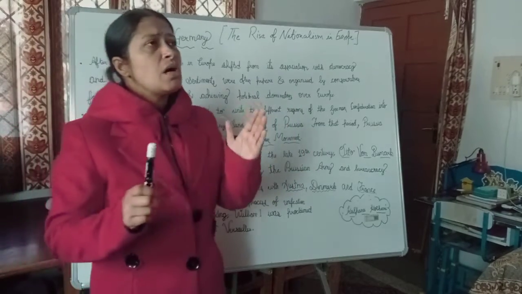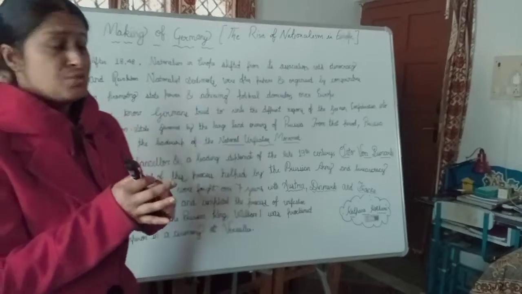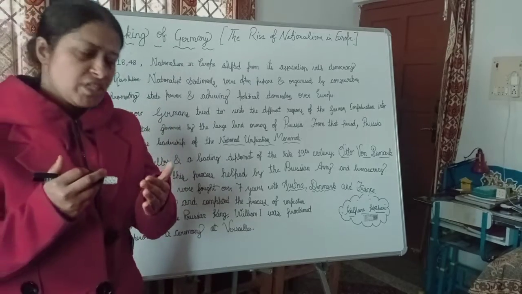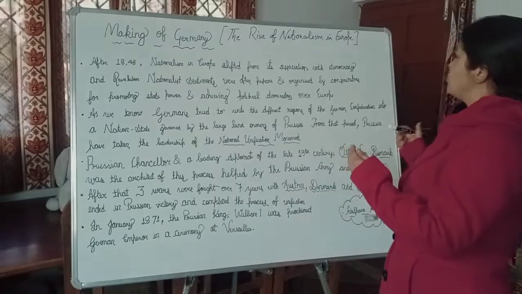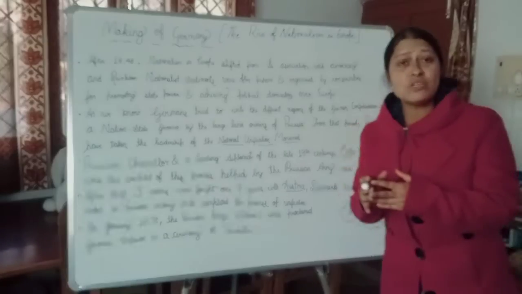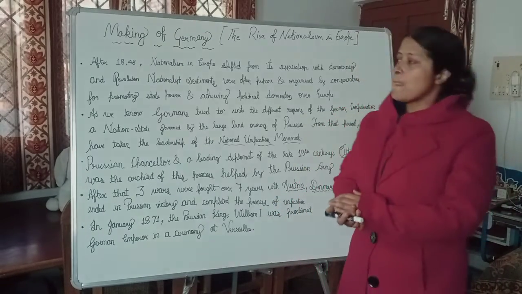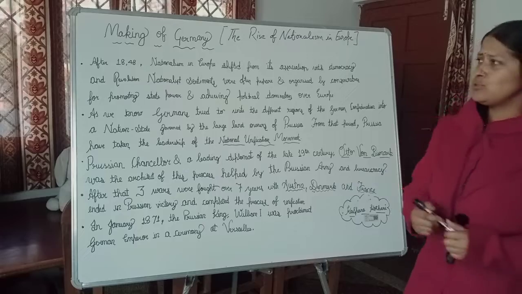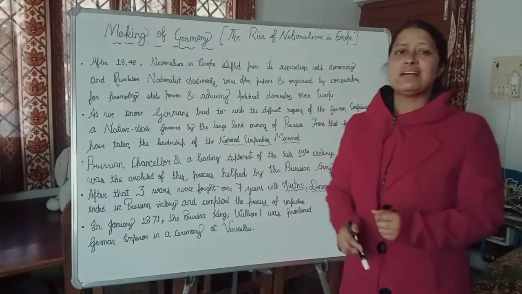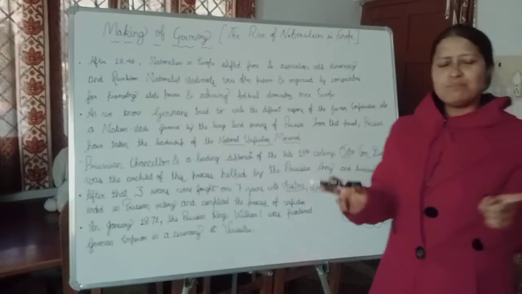So after the liberal revolution, the idea of nationalism in Europe shifted from its main focus, which was that they wanted democracy, an independent and constitutional system of government, and they wanted to promote this idea with the help of various movements and revolutions. That idea in Europe after 1848 was separated from the basic revolution or the national spirit.